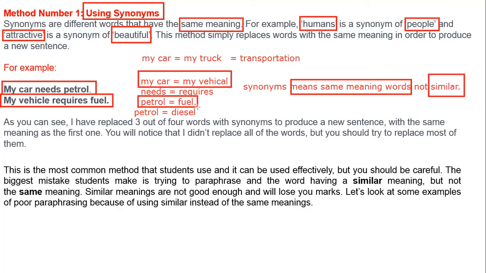So that's what I mean here, that you are always supposed to use same meaning words, not similar meaning words, while you are doing paraphrasing in IELTS writing task. Clear? If you use similar meaning words, your marks will be deducted. That's why most of the time students don't score well in the IELTS paraphrasing part. Why? Because in place of same meaning words, they use similar meaning words. So the first method we have used here is called using paraphrasing. That is the first one.